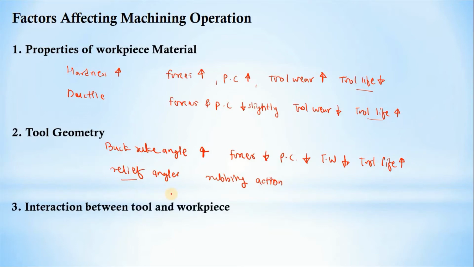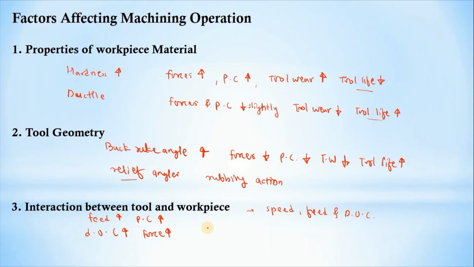Then the interaction between tool and workpiece. This interaction is nothing but the process parameters like speed, feed, and depth of cut. If we increase the feed, then power consumption will be increased. If power consumption is more, then tool life can be affected. If we increase the depth of cut, the forces induced will be increased. If the forces are more, that ultimately reduces the tool life.